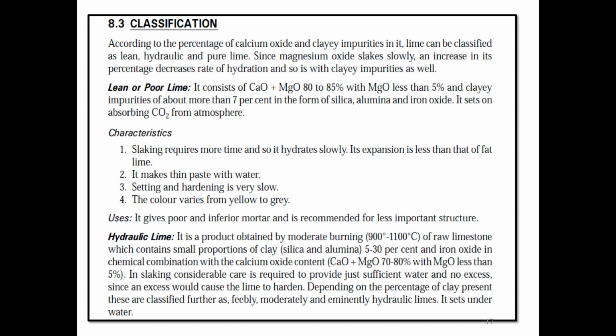Hydraulic lime. It is a product obtained by moderate burning, 900 degrees Celsius to 1100 degrees Celsius, of raw limestone, which contains a small proportion of clay, 5 to 30%, and iron oxide in chemical combination with the calcium oxide.